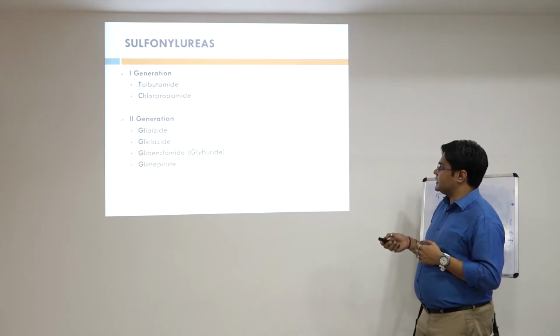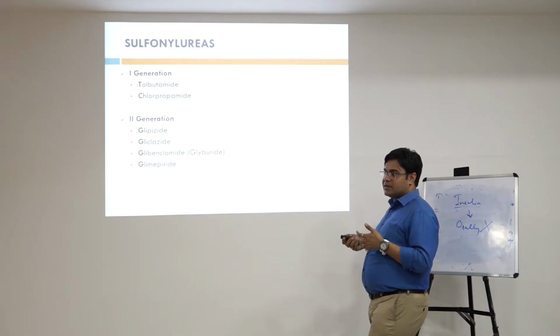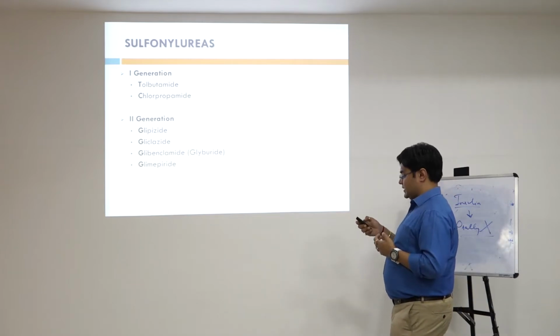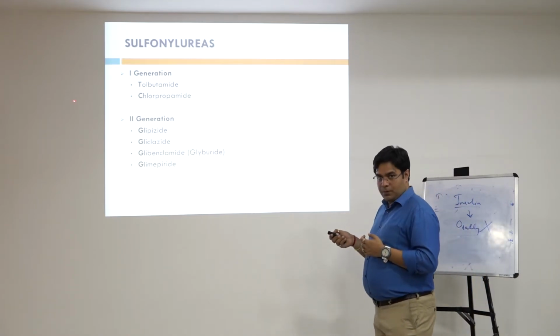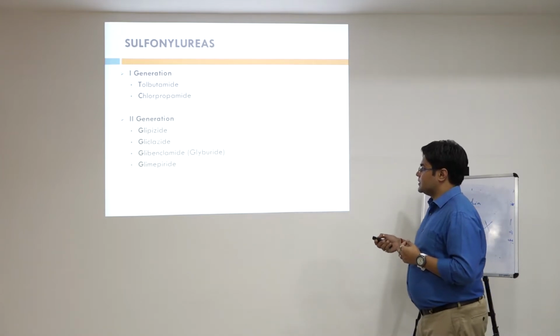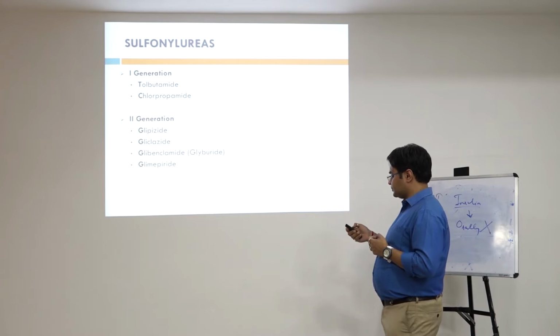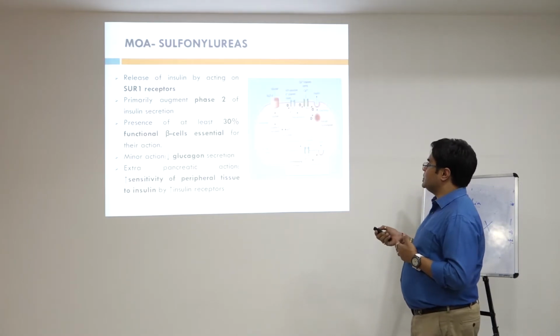Coming to the first category, that is sulfonylureas, which is the most important common class of drugs and one of the oldest classes of drugs, I can say. It is classified into the first generation, in which tolbutamide and chlorpropamide occur. Second generation: glipizide, gliclazide, glibenclamide and glimepiride. Then how do sulfonylureas act?